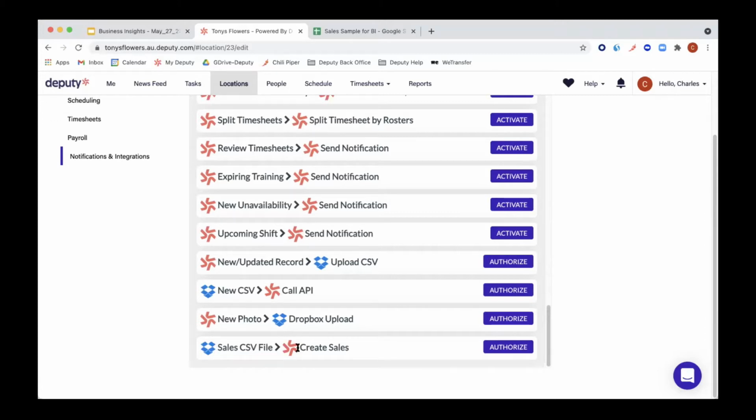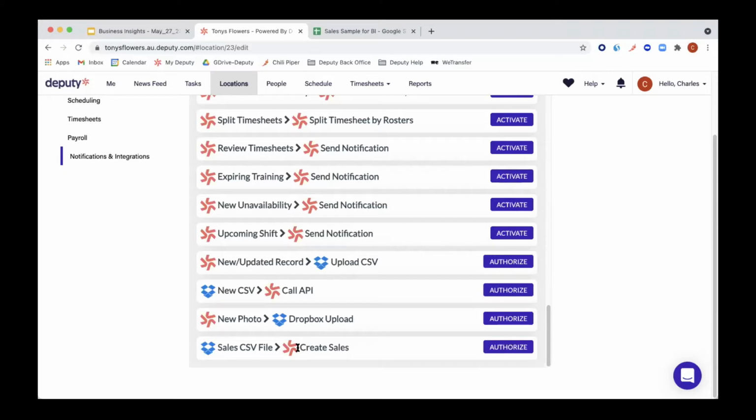So what this will basically do is, if you authorize it, once you have a new sales CSV file in Dropbox, it will create the sales in Deputy. However, there is a caveat with this method. In Dropbox, there are two files in the Dropbox folder that must never be deleted. If those files are deleted, the integration will not go on.